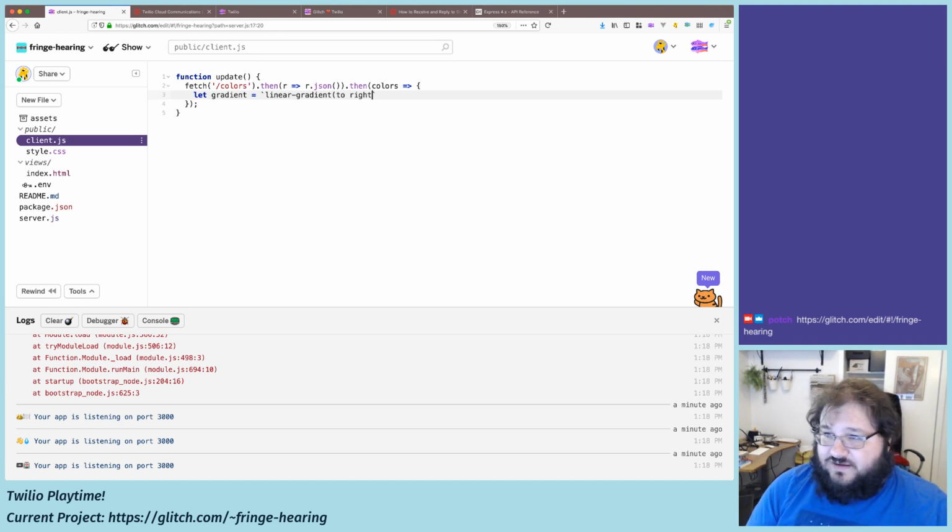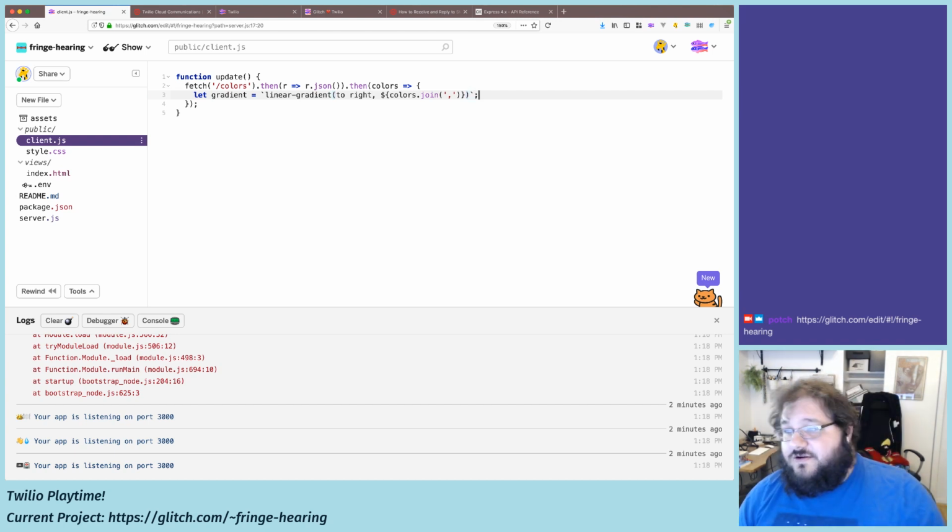Let's go from left to right. And then it's going to be all of the colors we've sent. So I'm just going to say colors.join with a comma there. So that's actually a valid CSS linear gradient.